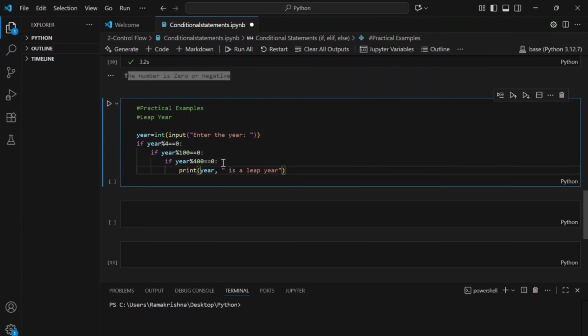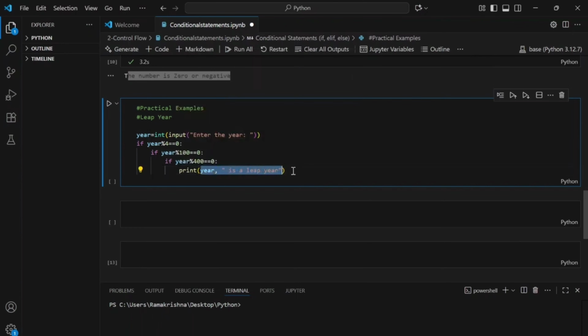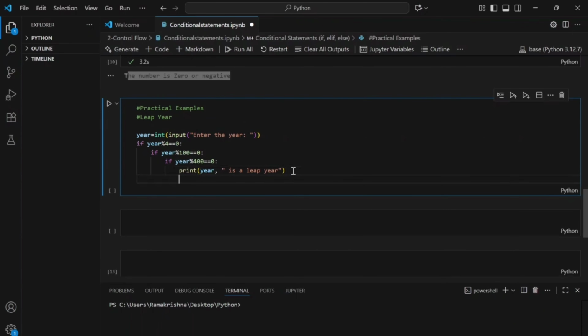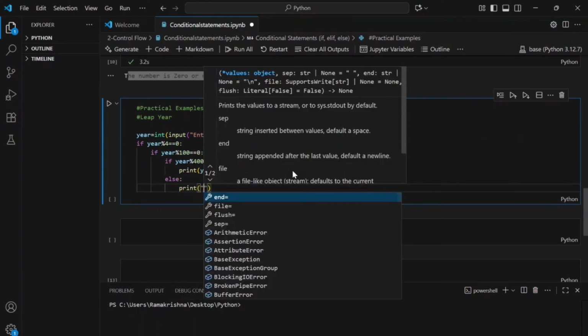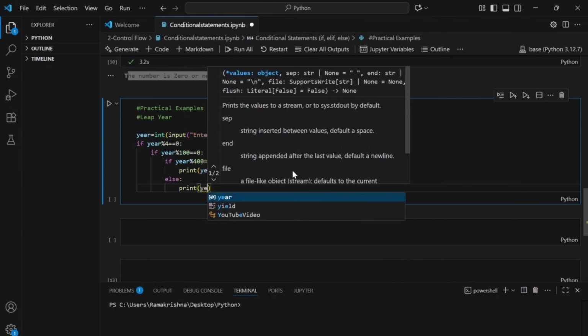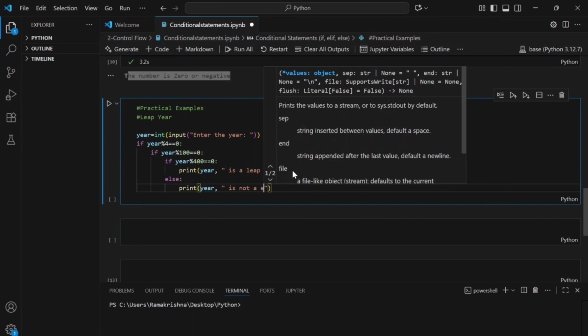Okay. So I'll be taking one more session on print formatting. There are different ways where you can use this print statement or the display part. So for this if block, I'm going to write an else statement for which I'm going to print year is not a leap year.